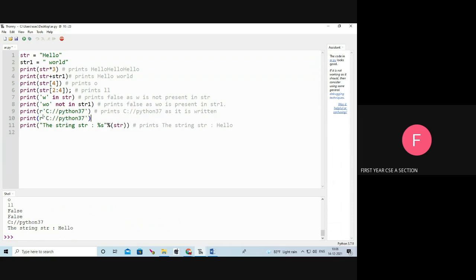Here, the first one I mentioned R. The second one I did not mention R. So I am going to run the program. See, C colon double slash Python 37. It is displaying.